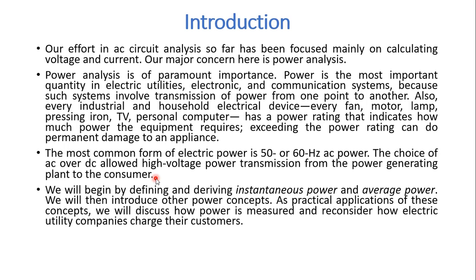So the reason we go for AC transmission over DC transmission is that you can transmit very high voltage power from the power generating plant to the consumer. That is the main reason why we go for AC. In the forthcoming lectures, we will discuss instantaneous power, average power and other power concepts, and finally we will see some practical applications.